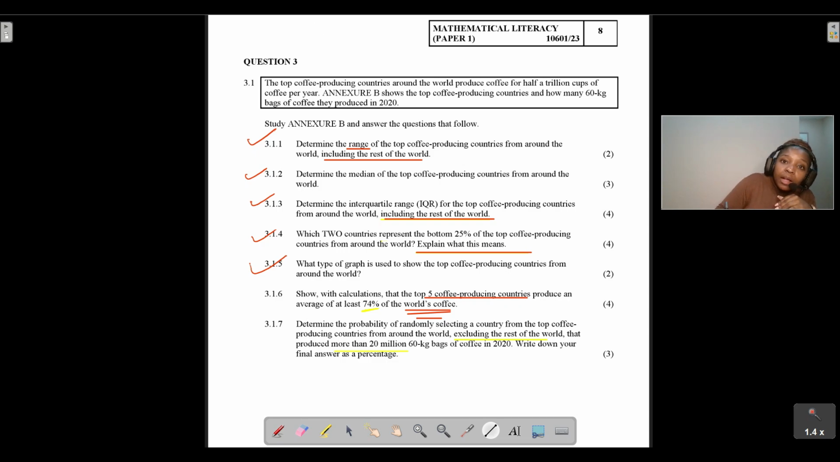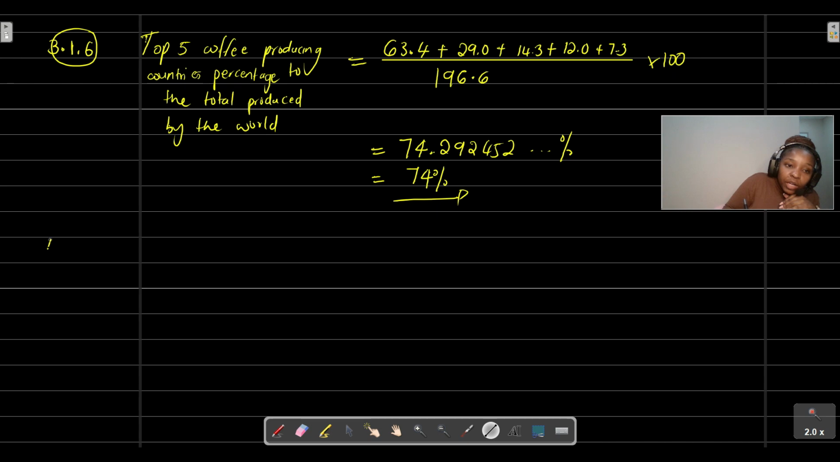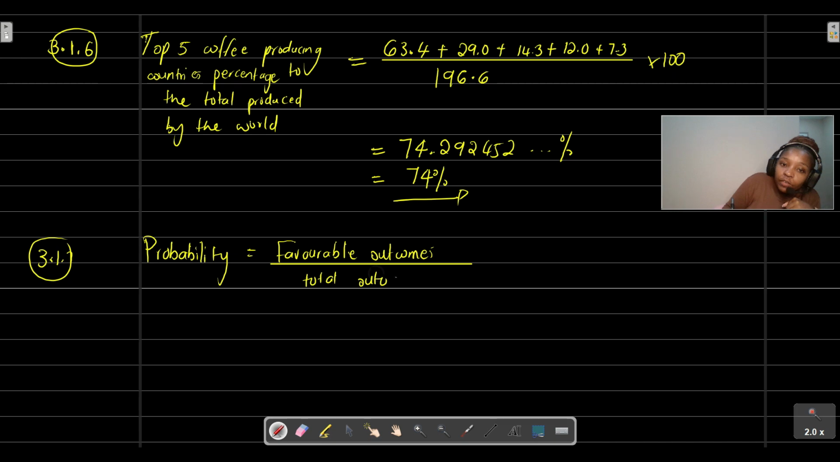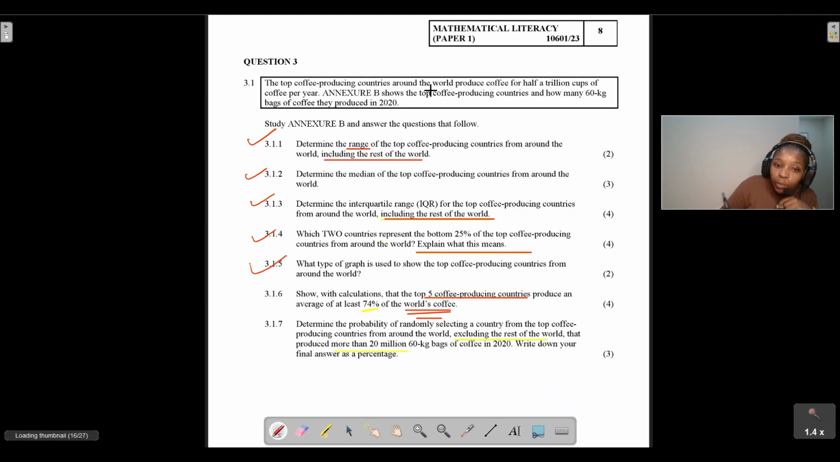Guys, remember, when we're calculating probability, we already know this by now: it is favorable outcomes divided by total outcomes. Since we want it as a percentage, we're going to multiply by 100. Favorable outcomes are the outcomes that we want. In this case, we want to find the countries that produce more than 20 million 60 kg bags of coffee, and we're going to exclude the rest of the world.